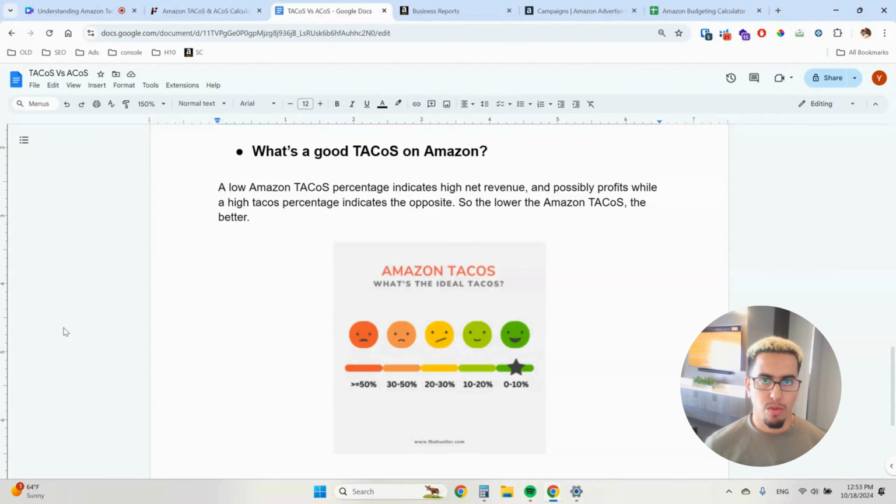All right, guys. So now that we answered the question, what is Amazon TACoS, what is ACoS, and the difference between the two, and how to calculate TACoS and ACoS and organic revenue, now we're going to talk about what's a good TACoS on Amazon. In other words, how much should you spend on Amazon ads? For a lot of brands that want to do some budgeting, they're wondering how much out of their total sales they should allocate to Amazon ads.